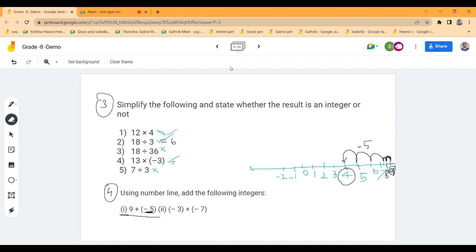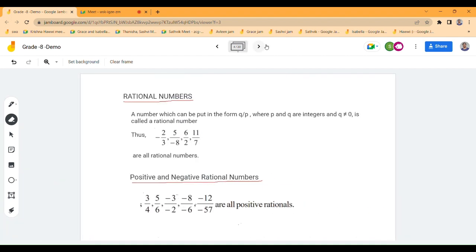Okay, rational numbers. You can see, right? So, you know what is a rational number? Numbers which can be expressed in the form of p by q. Those numbers we call rational numbers. And the q should not be equal to 0. Denominator should not be equal to 0. You can see the examples, some fractional numbers.